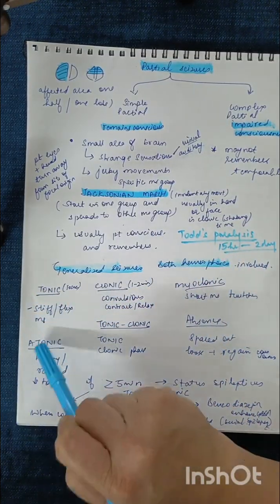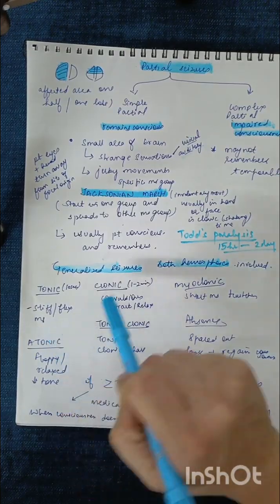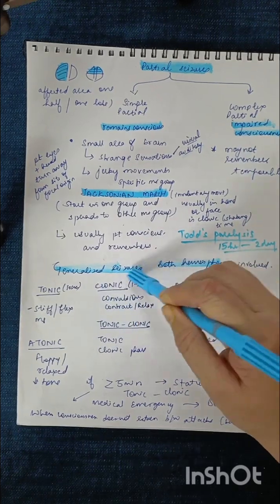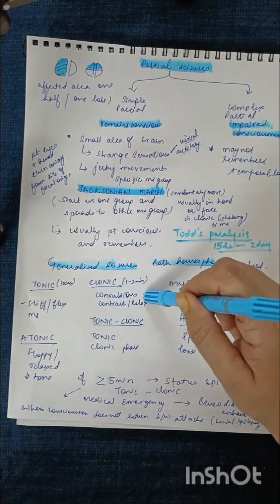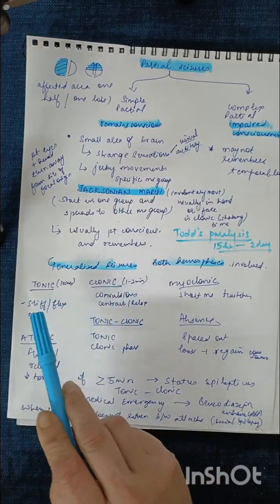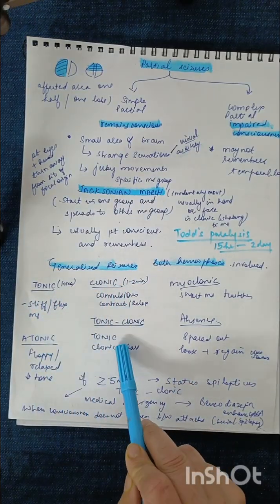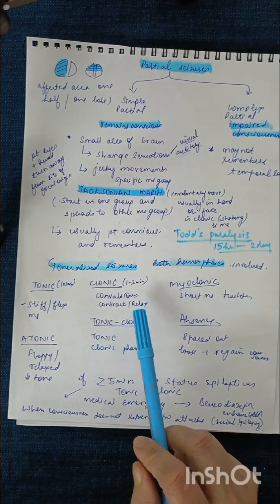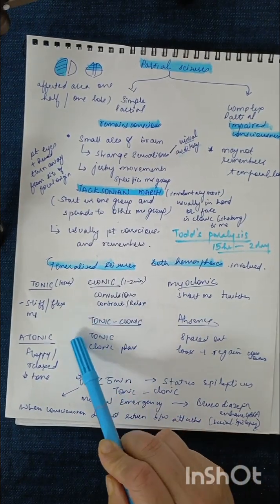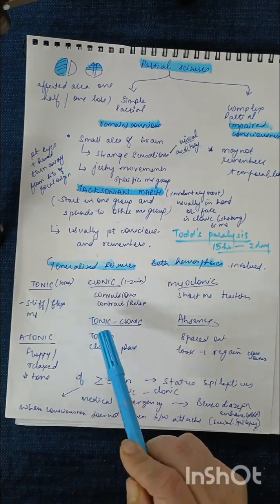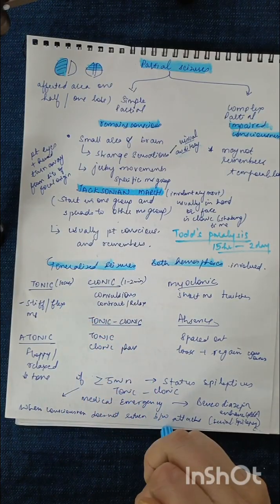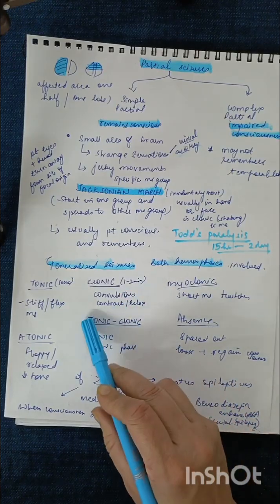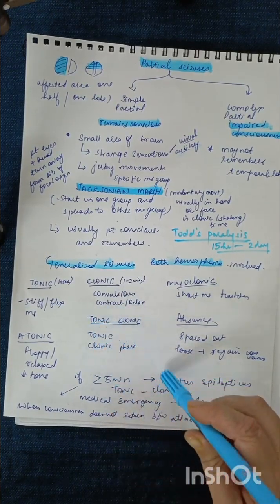There is sudden stiffness of the muscles that takes place, whereas clonic is the relaxation phase, where the muscles decrease in tone and relaxation takes place. It can happen separately or together. This tonic clonic seizure is also called grand mal epilepsy. There is a tonic stage for 10 seconds, that is contraction or stiffness of the body, followed by a relaxation phase which lasts 1 to 2 minutes. So that is called tonic clonic seizures.